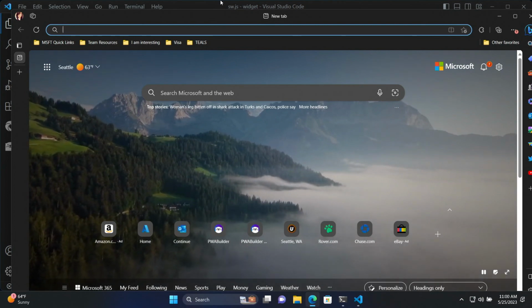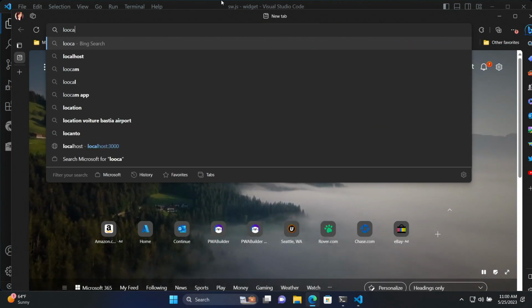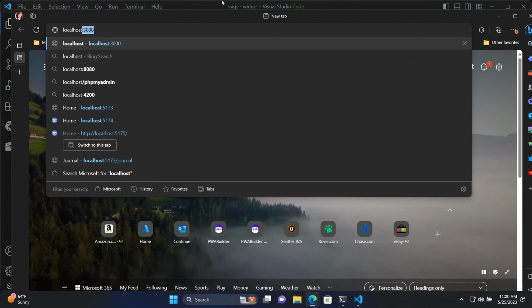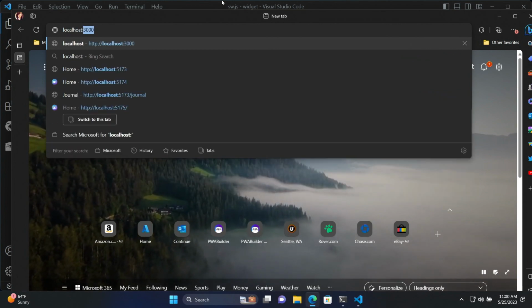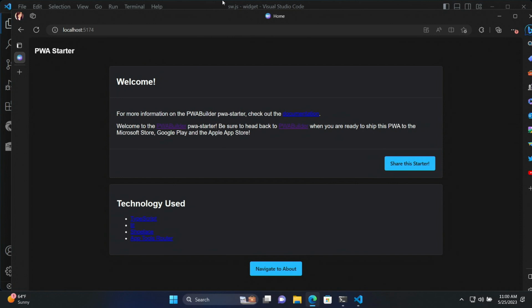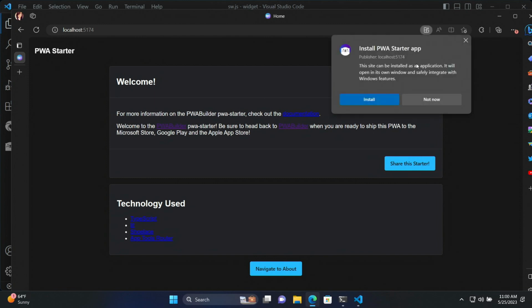Let's see if it works. I had it hosted in localhost 5174. Okay, so whenever you're building a PWA, if you want to know if it works as an installable app, there's this little icon in the browser, so I can click it. It says app available.